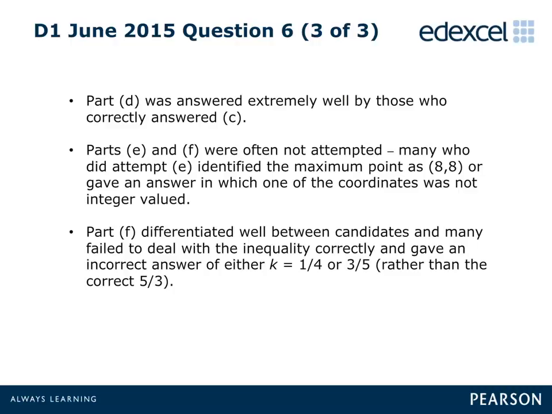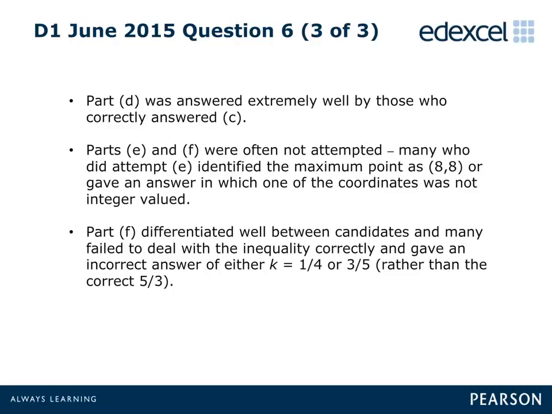Those candidates who answered Part C correctly nearly always went on to score the mark in Part D. Parts E and F were often left blank, and many who did attempt Part E gave an answer of 8, 8, even though this point was not in the feasible region.